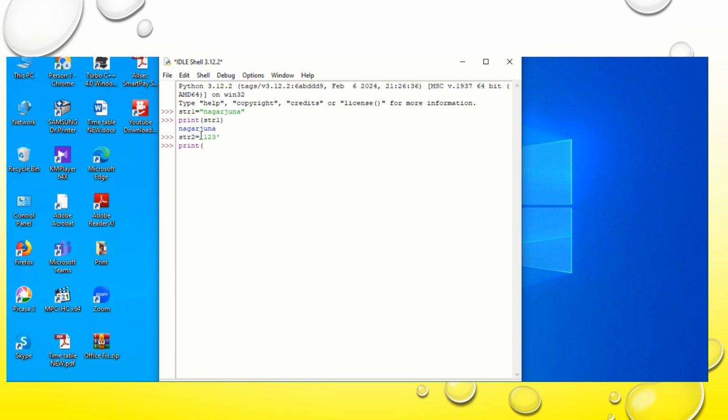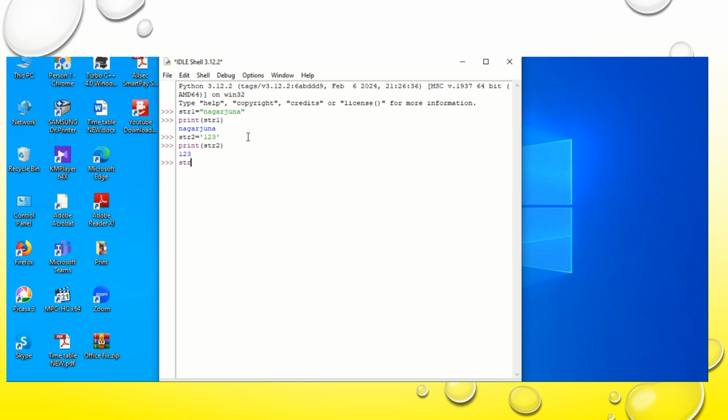It can be written either in single quotes or double quotes. Just the single and the double quotes indicate the beginning as well as the ending of a string for an interpreter. So now I will display the value of string 2. So it is displaying 123.